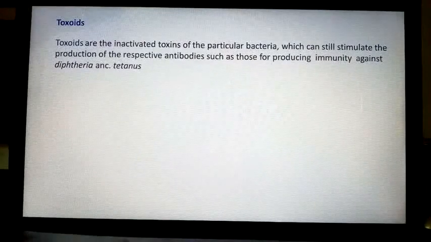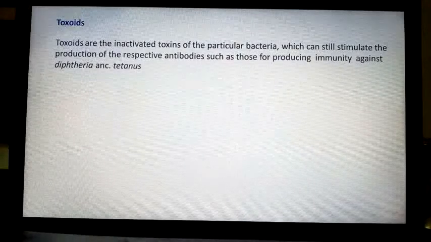Now, toxoids. Toxoids are inactivated toxins of particular bacteria which can still stimulate the production of respective antibodies, such as those for producing immunity against diphtheria and tetanus. Toxoids are inactive toxins of particular bacteria.